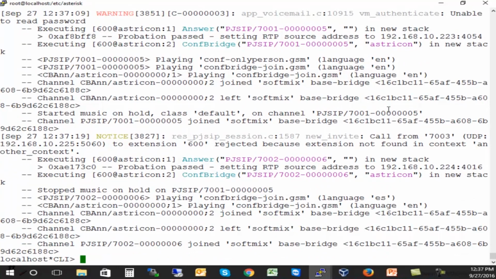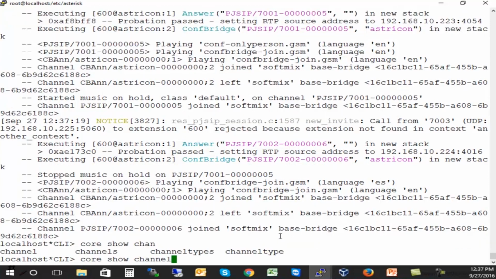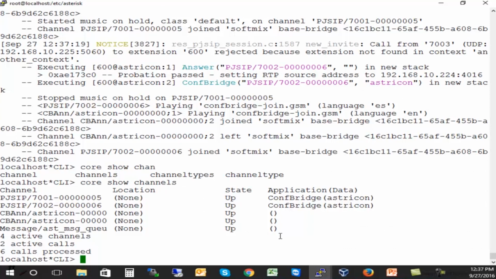So we have 2 phones or 2 endpoints in that conference, and we have 4 active channels, right? So depending on the application that you're using, that is not always one channel per endpoint, right? And you have to be aware of this when you are testing your server for how many concurrent channels it can take, right? It's usually not how many users can you have in one system, but how many concurrent calls can you have? And how many of those calls are going to be recorded? How many of those calls are going to be in a conference? What codec are you using, right? So keep that in mind.